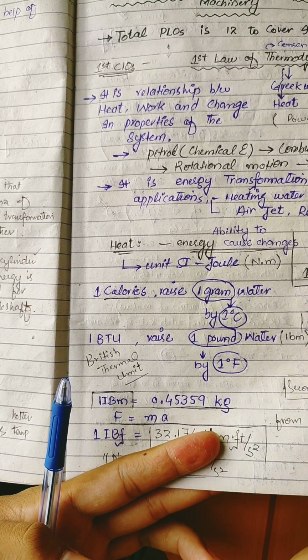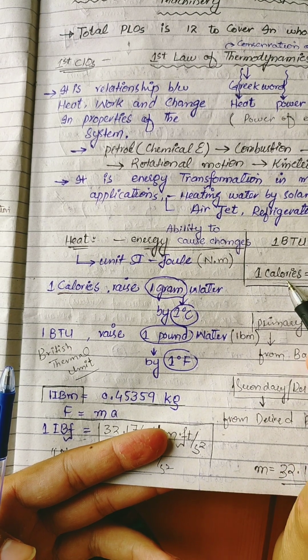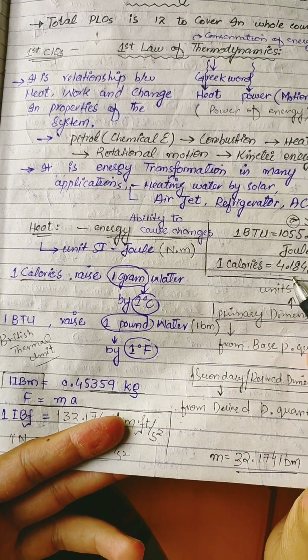So this is its definition. 1 BTU is equal to 1055 joules and 1 calorie is equal to 4.184 joules.